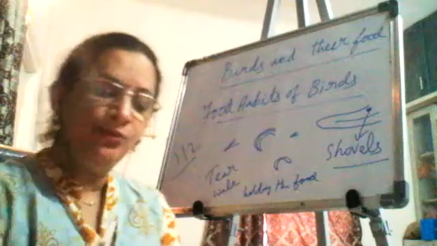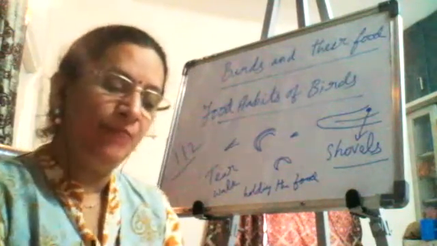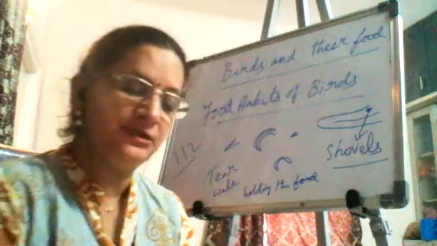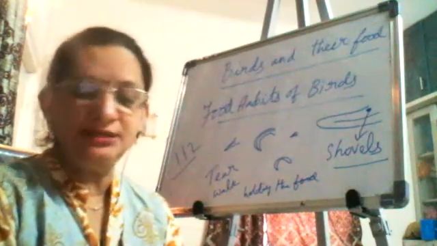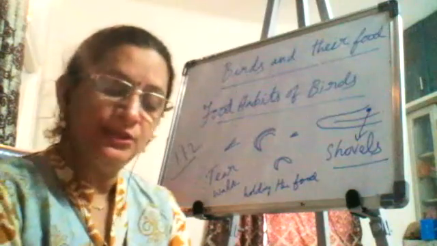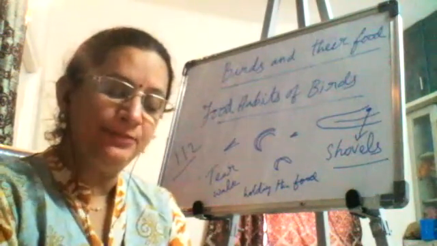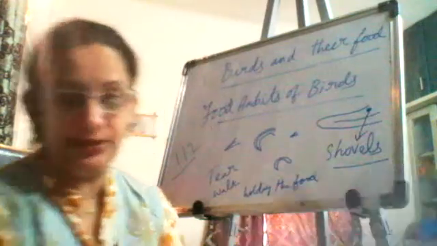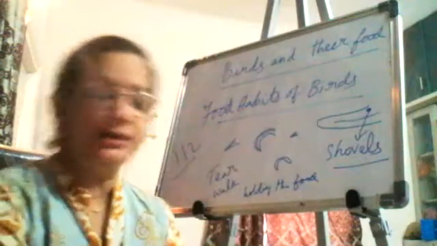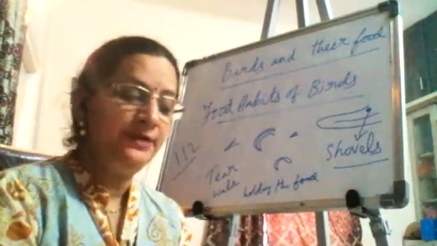Why do they have the hole? Because the water will come out of it. Water and mud flow out through these strainers, leaving tiny worms, plants, insects in the mouth. The kingfishers and the storks have broad, long, and pointed beaks. Such beak helps them to catch fish from the rivers and ponds for their food. So the last picture is showing you about the beak, which is sharp and pointed, which is helping the birds to catch the fish from the rivers and ponds for their food.